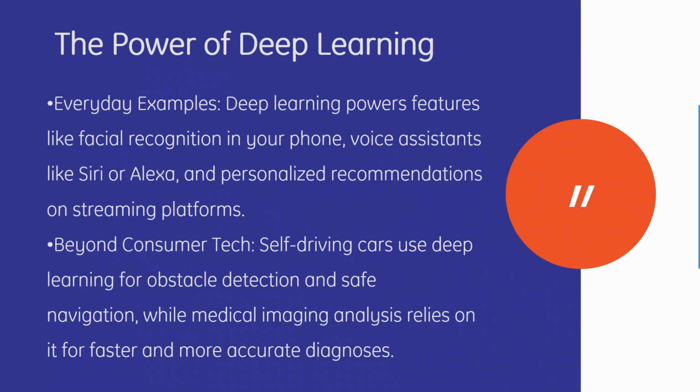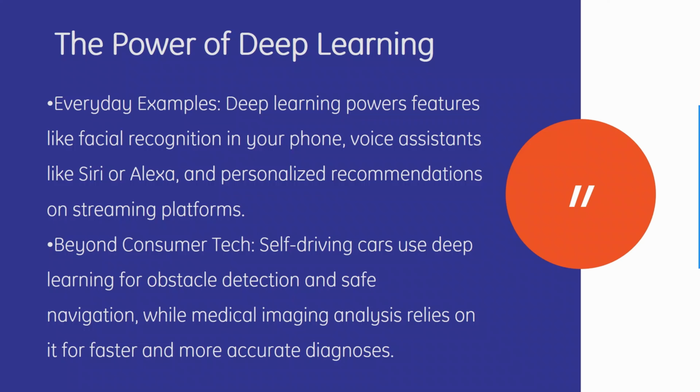Next, we have the power of deep learning. So what is the power of deep learning? I'll take a few everyday examples. Deep learning powers features like facial recognition in your phone, voice assistants like Siri or Alexa, and personalized recommendations on streaming platforms. Basically, when you see a person, you are able to recognize who this person is. That's how your phone is also recognizing your face and unlocking your phone. That includes voice assistants like Siri or Alexa, etc.